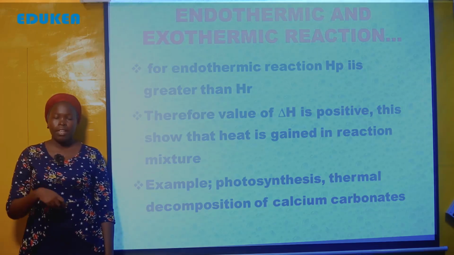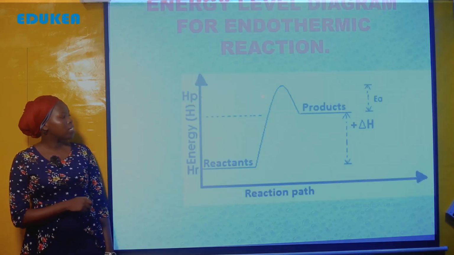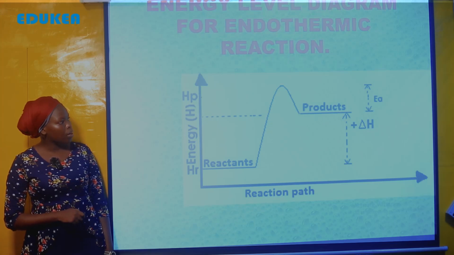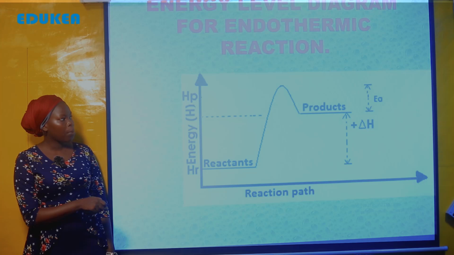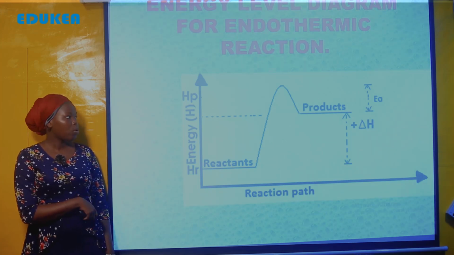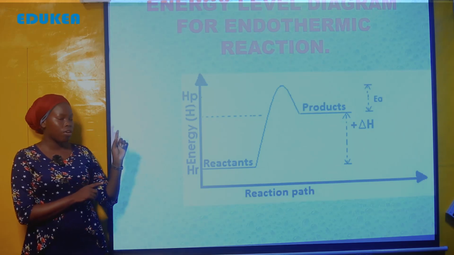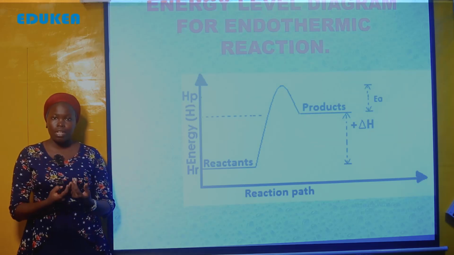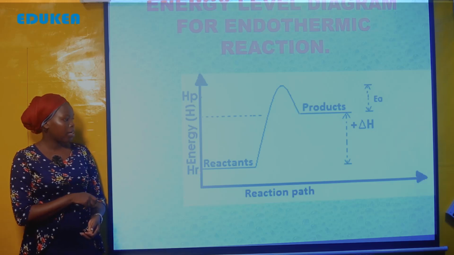And this is an energy profile diagram for endothermic reaction. Tumeona kuwa ukiangalia kwenye diagram, heat enthalpy ya product ni kubwa kuliko heat enthalpy ya reactant wako. That is endothermic reaction. And when you draw the graph, you have to consider these two things. In endothermic reaction, the heat enthalpy of product is greater than that of the reactant, as shown here. Reactant yuko chini while product wetu wapo juu.